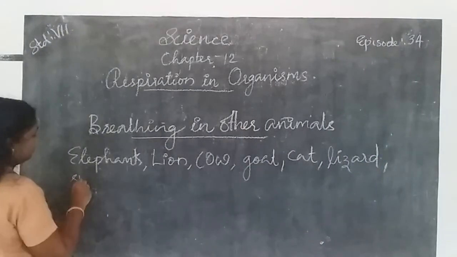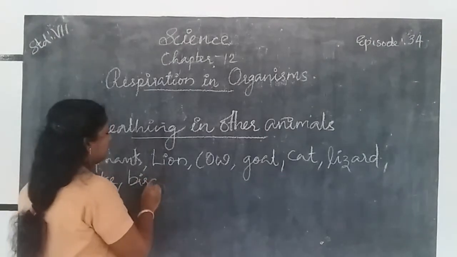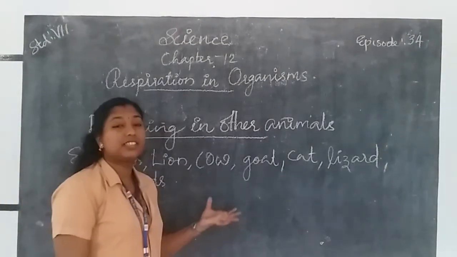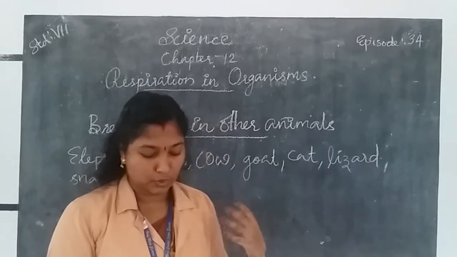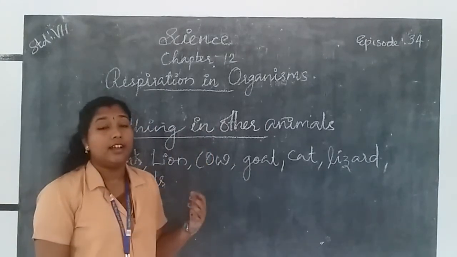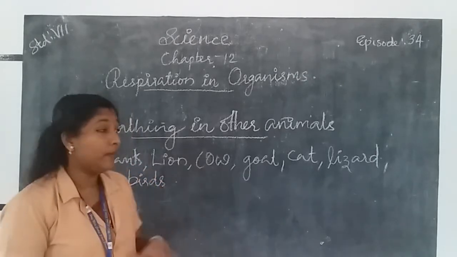All these animals breathe through lungs present in their chest cavities, like human beings.